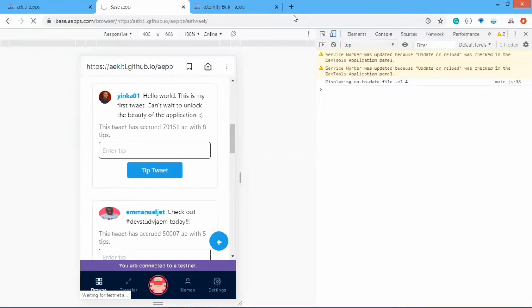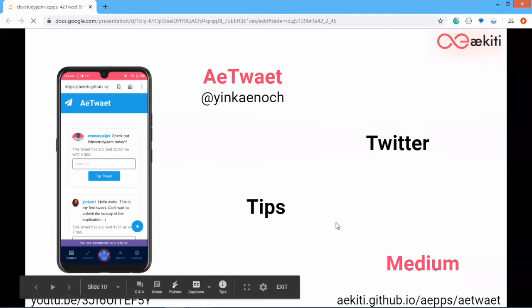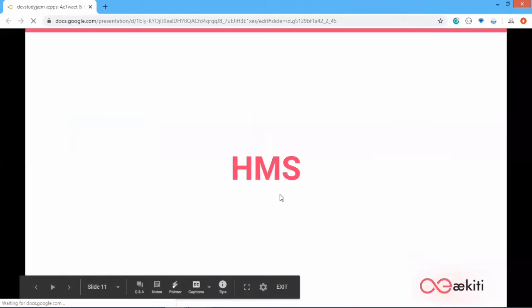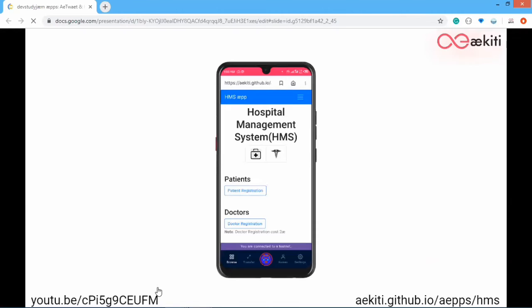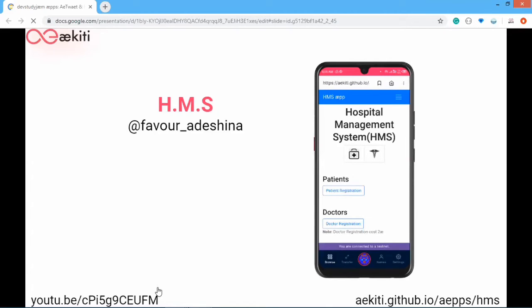So let me now move to the second app, which to talk more about. And the name of the app is HMS, which means Hospital Management System. So, what is HMS? HMS is also an app built on ækiti blockchain. It was developed by Fever Additional, and it also runs using Sophia smart contracts and ækiti JavaScript SDK for the contract calls.